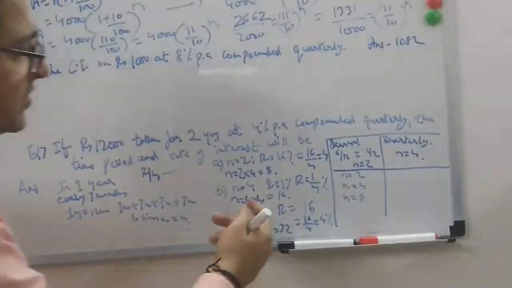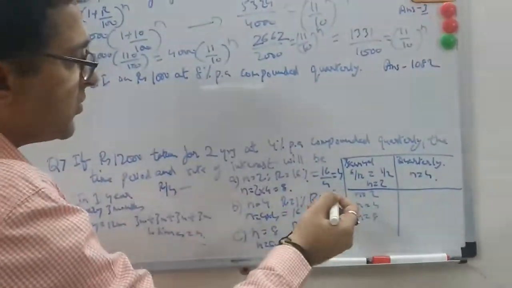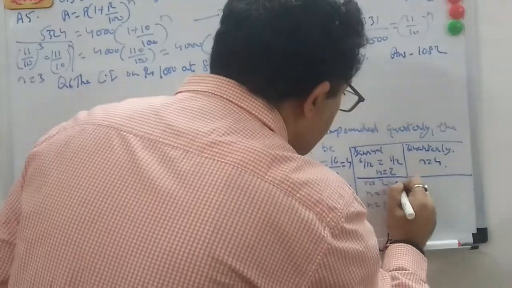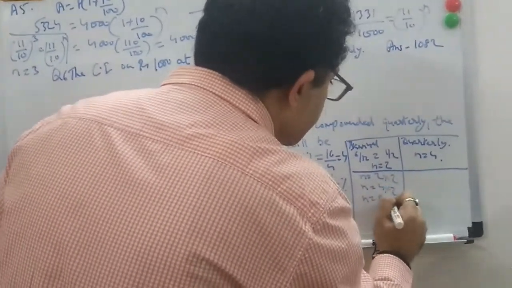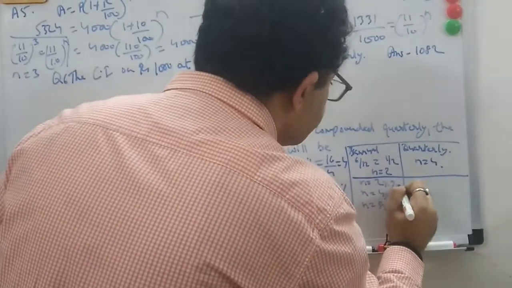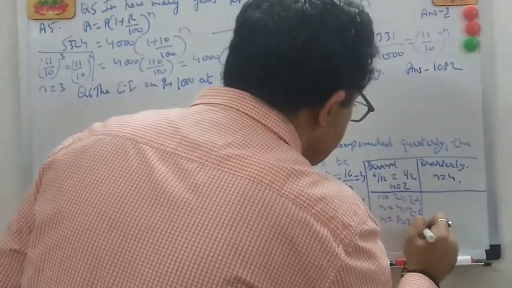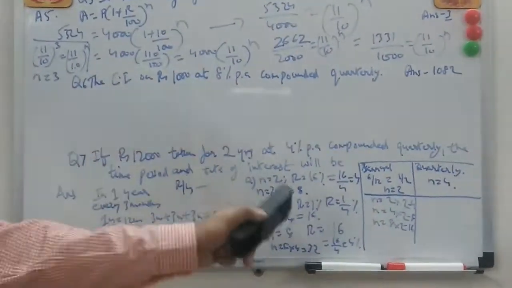Logic is the same. Again, for this you multiply. Instead of multiplying by 4, you will multiply by 2. Multiply by 2. 4 years. In 8 years, multiply by 2. So this becomes 4. This becomes 8. This becomes 16. This is for biannual or semi-annual.